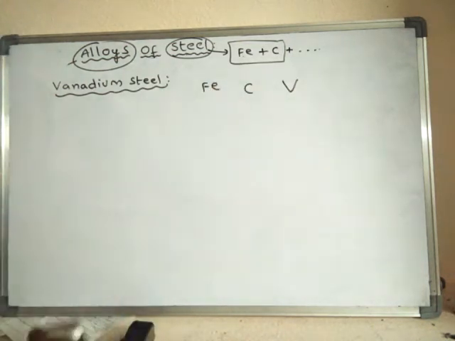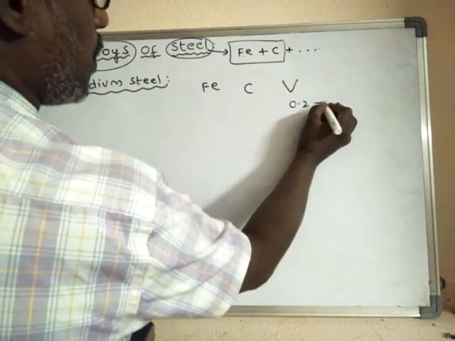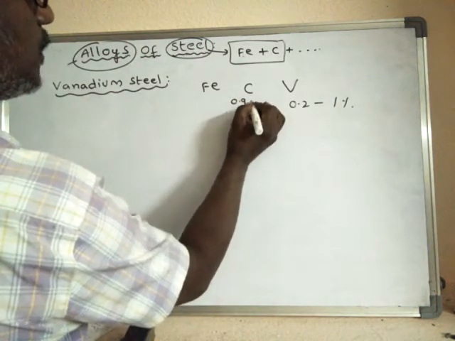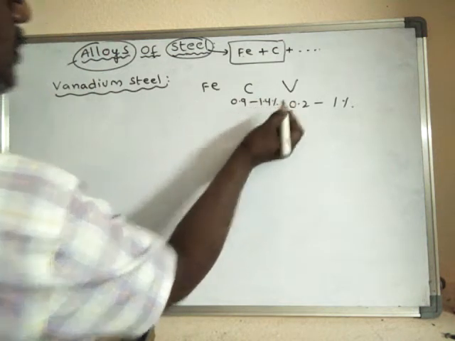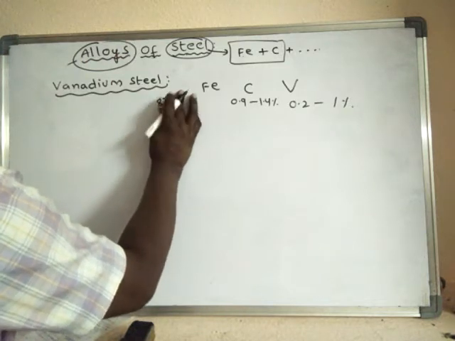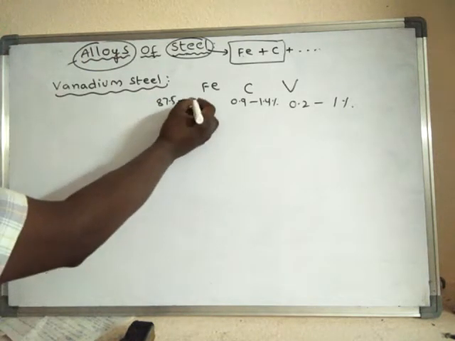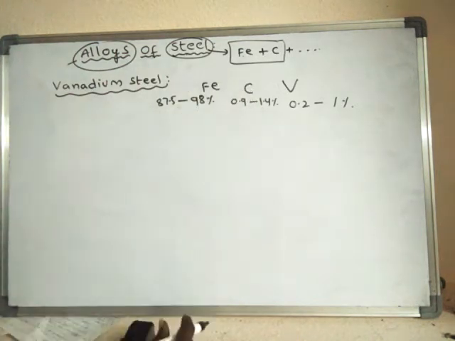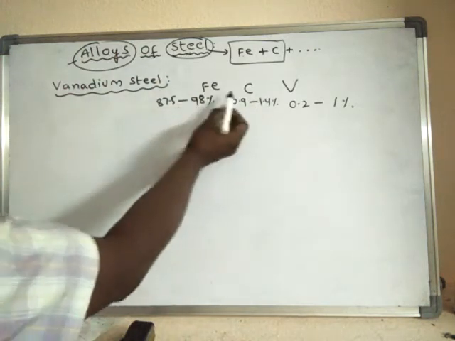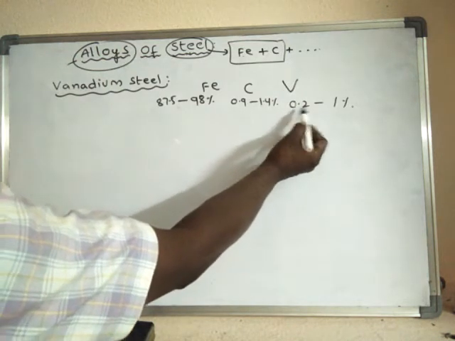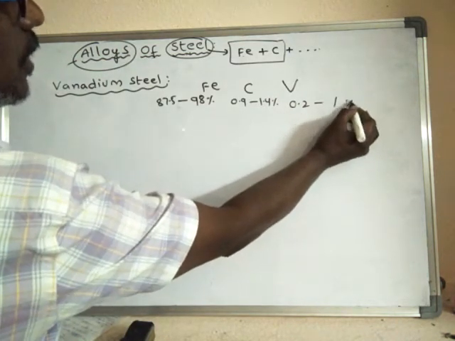The vanadium is still a very small percentage, 0.2 to 1 percent, the carbon is around 0.9 to 1.4 percent, and the iron is present at around 87.5 to 98 percent. Iron and carbon are a must in steel. Along with iron and carbon, vanadium steel contains vanadium, around 0.2 to 1 percent.